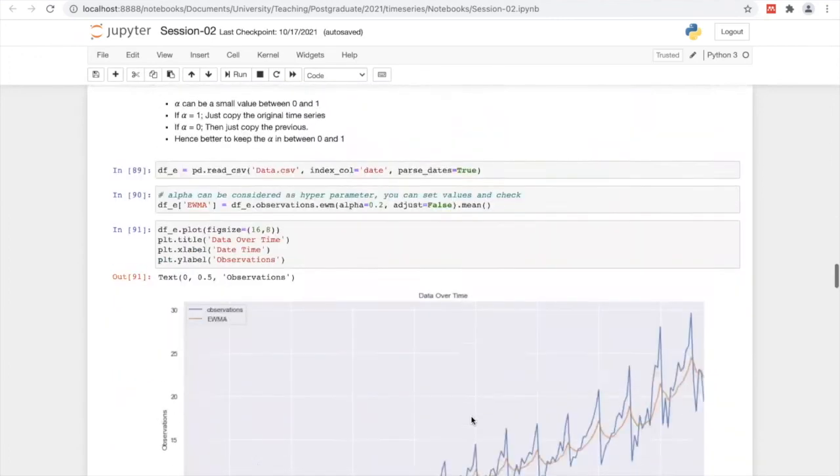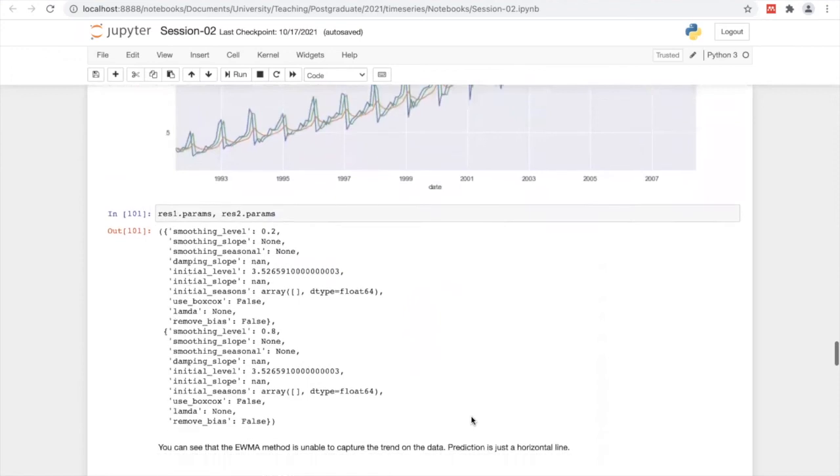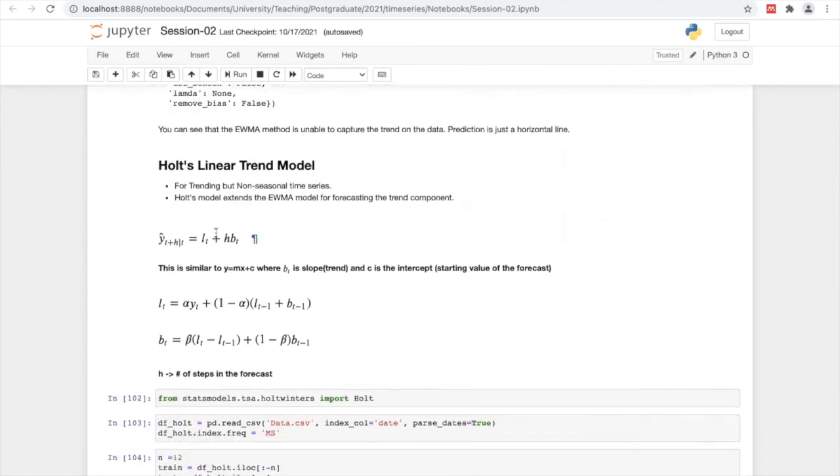Here it's a linear model with this equation, an extended version of EWMA, because EWMA fails to model the trend and seasonal component. But in Holt's linear trend model, it linearly models the trend on top of EWMA.